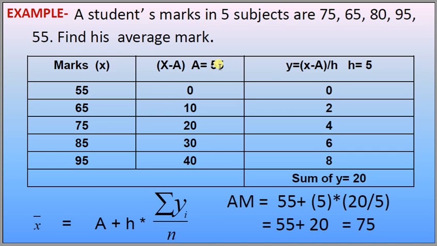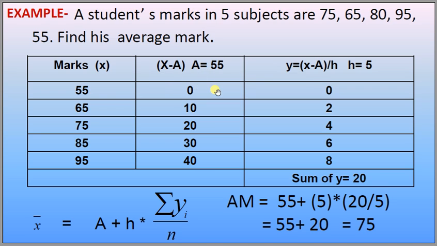Find his average marks. Here we are taking a equal to 55 as the assumed mean, and 55 is subtracted from each of the observations. 55 minus 55 is 0, 65 minus 55 is 10, 75 minus 55 is 20, 85 minus 55 is 30, and 95 minus 55 is 40. Here we see that all the observations can be divided by 10. We can also divide all these residual values by 5. Here we take h equal to 5 and divide.